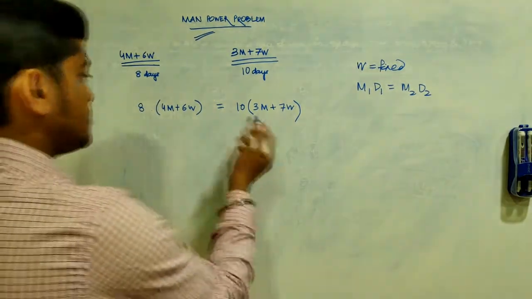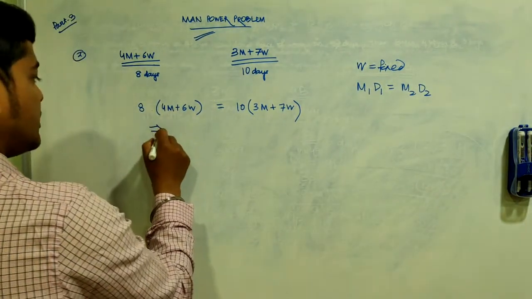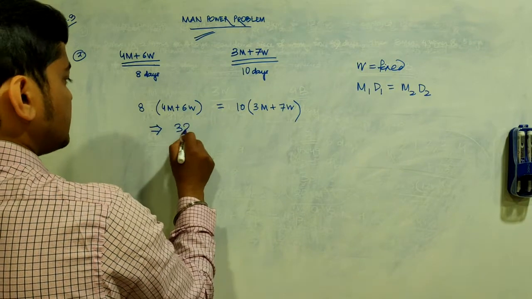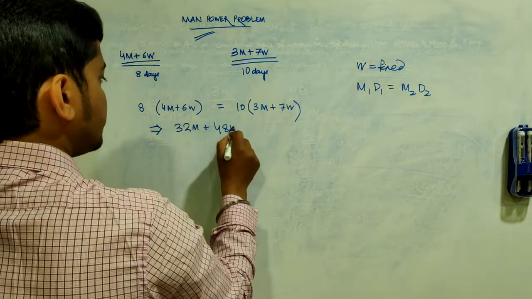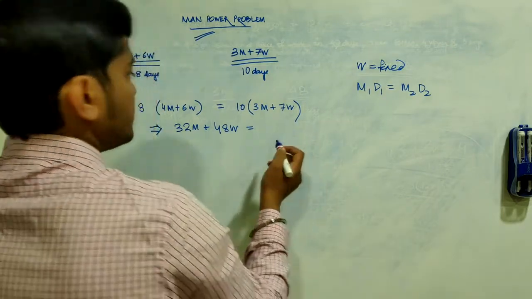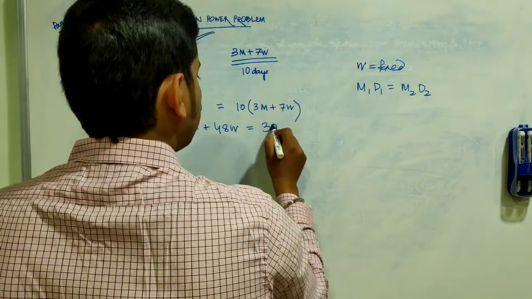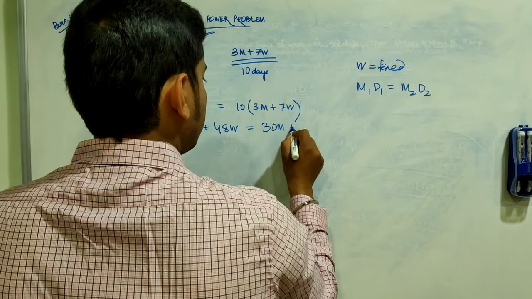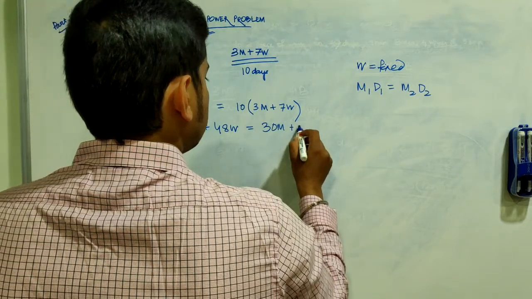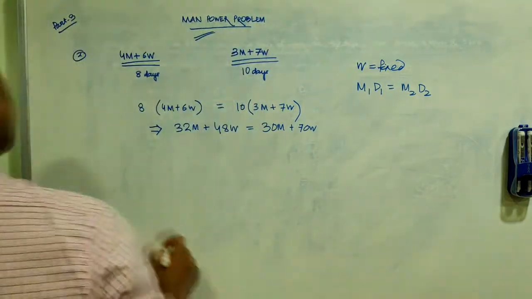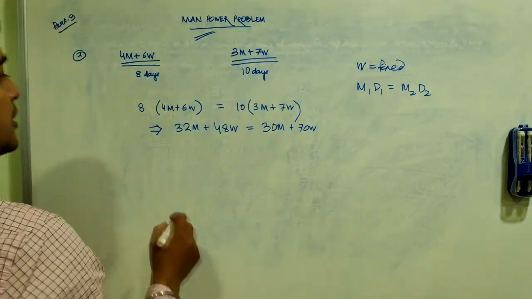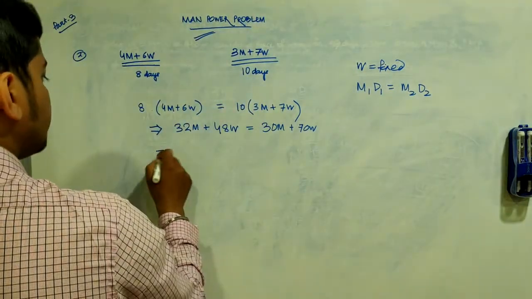Very simple. Solve it. That implies 32 men plus 48 women equals 30 men plus 70 women. Find out men in terms of women.